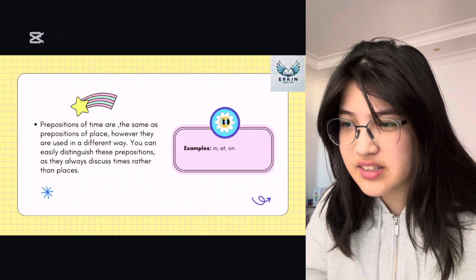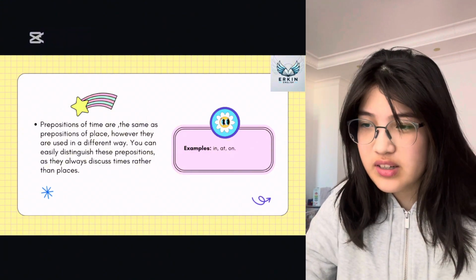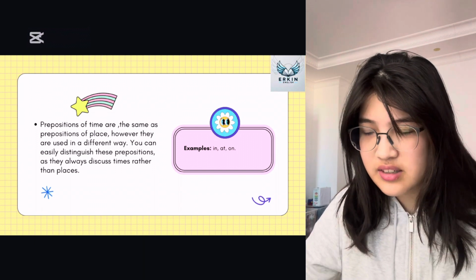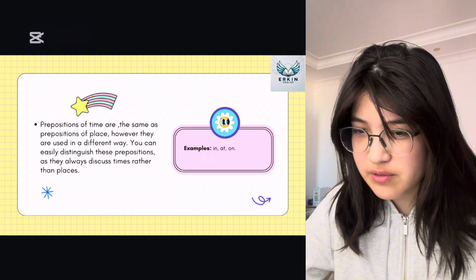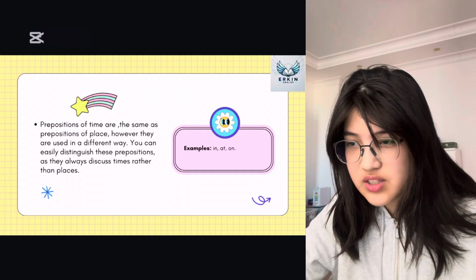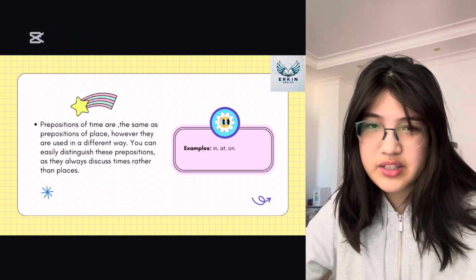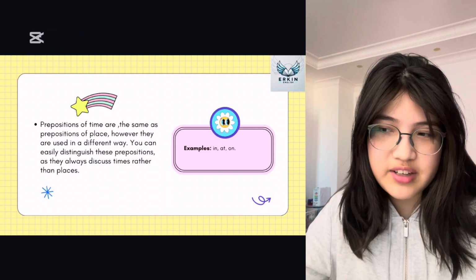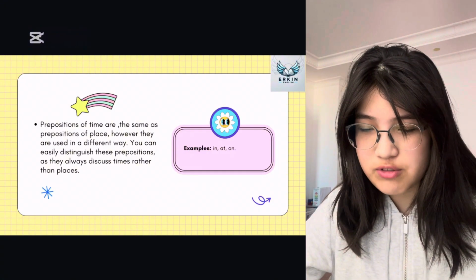Prepositions of time are the same as prepositions of place. However, they are used in a different way. As you've learned in the A1 level course, you've learned prepositions of place, and they are in, at, on, with, about, and etc. But in prepositions of time, we only need in, at, and on. You can easily distinguish these prepositions as they always discuss times rather than places. So, for example, in can be used for time and a place. For example, in the cafe or in the weekend. Whereas some of the prepositions of place can't be used for time.